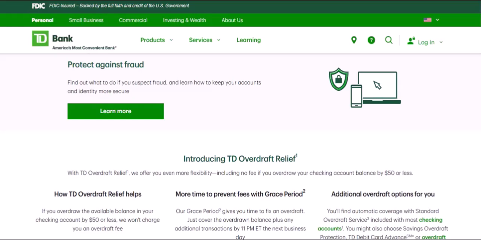Remember, starting your financial life in a new country can seem overwhelming, but with the right information, it's a lot easier. Opening a bank account is a key first step, and rest assured, you can do it at TD without a SIN.